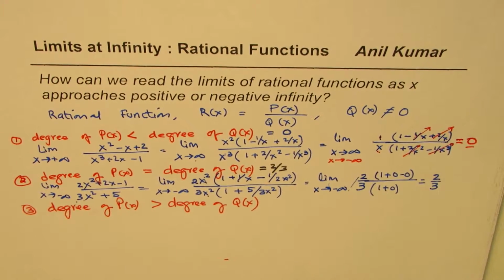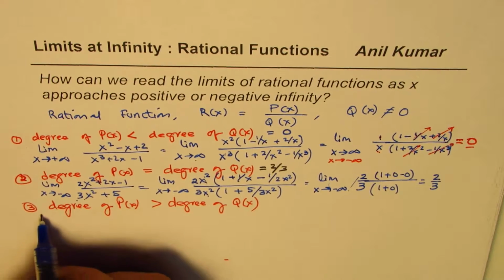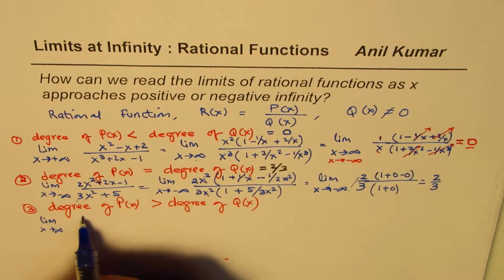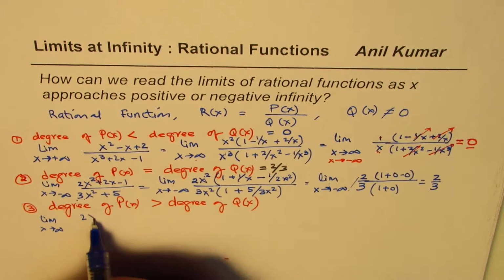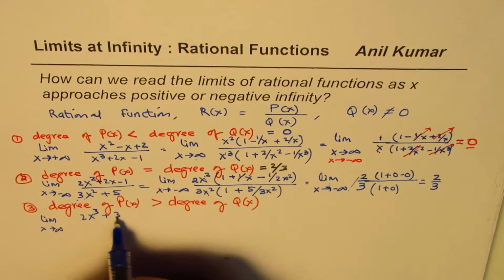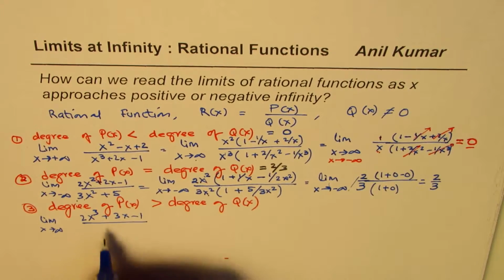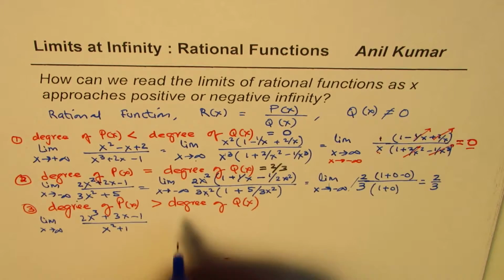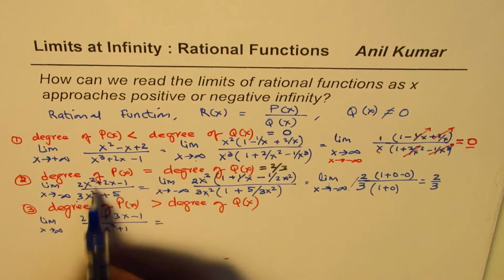Now the last example here, we'll take limit x approaches infinity and the degree of the numerator is higher. Let's say 2x cubed plus 3x minus 1 divided by, let's say x squared plus 1. Okay, so we'll adopt the same strategy.